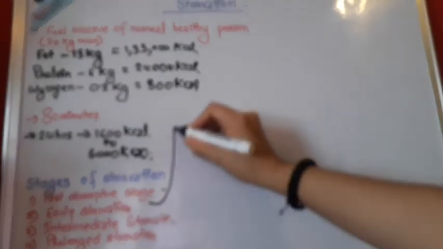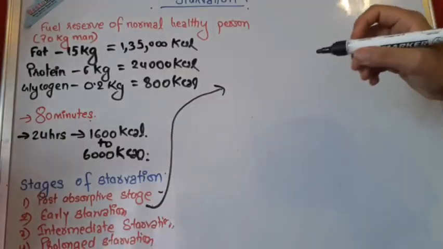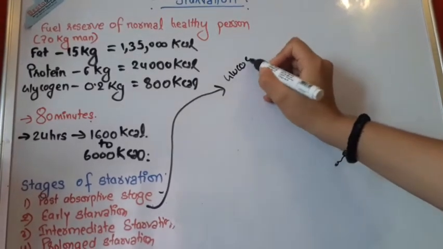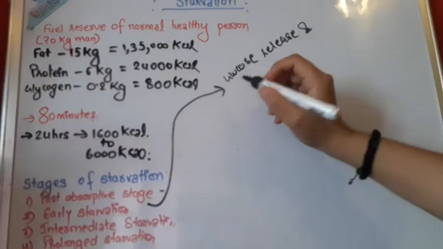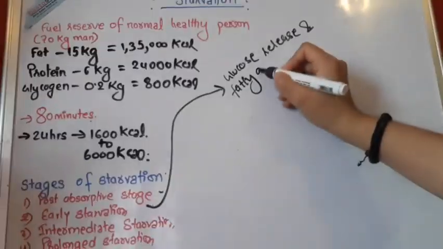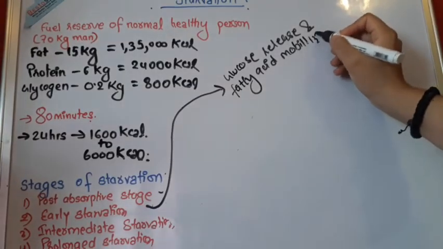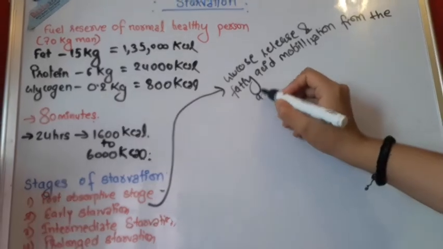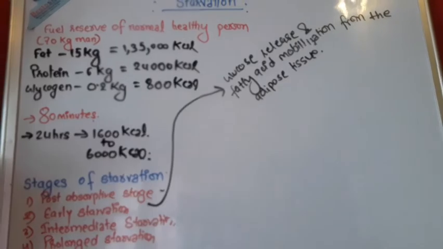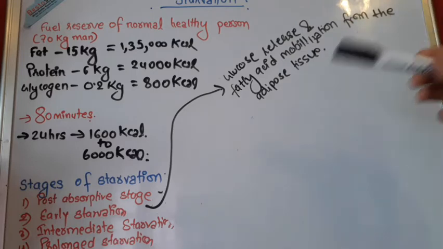In the early starvation, the things that happen are glucose release and fatty acid mobilization from the adipose tissue. Now, in the early starvation, usually glucose starts to release and fatty acid mobilization starts from the adipose tissue.